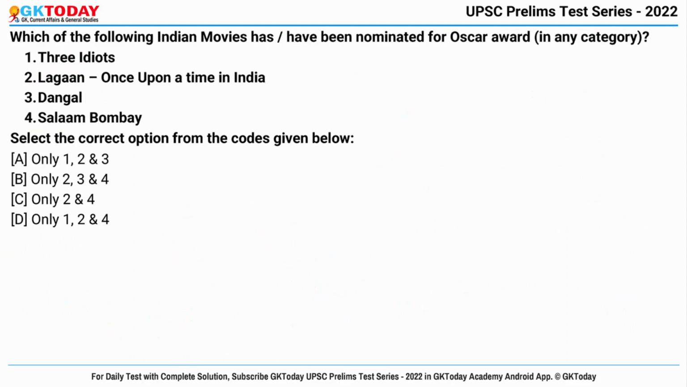Which of the following Indian movies have been nominated for Oscar award in any category? So which among the following movies have been ever nominated into Oscars? First is Three Idiots. No, it has never been nominated for Oscar anytime. Second is Lagaan, Once Upon a Time in India. This is actually a 2001 period drama film that was nominated under the Best Foreign Language Film category. Okay, this is right.